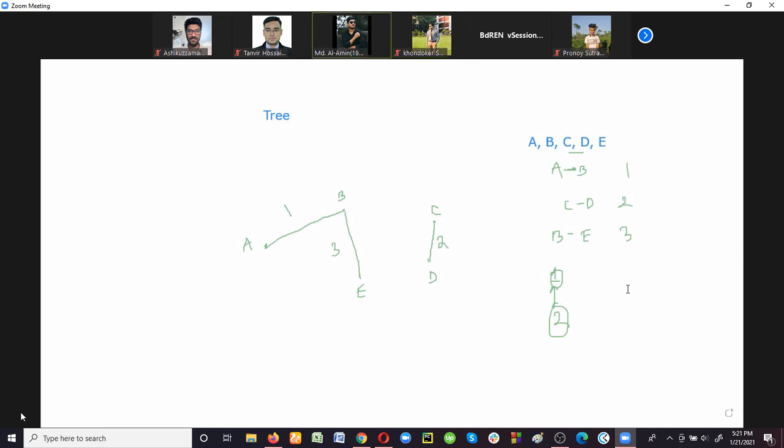Ma'am, is every kind of graph a nonlinear data structure, or the line graphs? Yes, graph is a nonlinear data structure. Graph is nonlinear because here we are not maintaining any sequence. The data items are not organized in an orderly manner. So obviously, it's a nonlinear data structure.